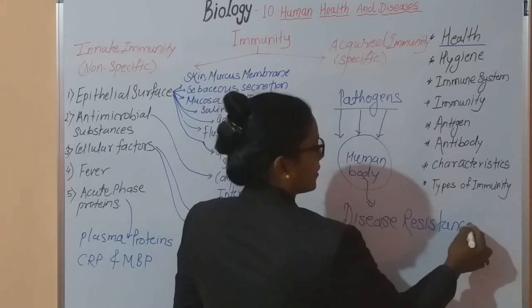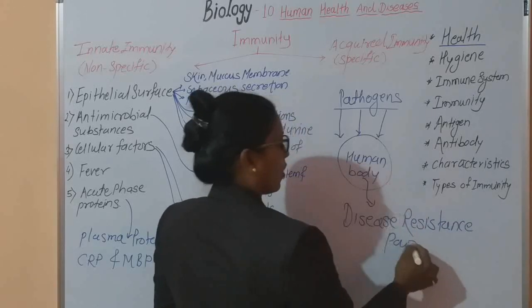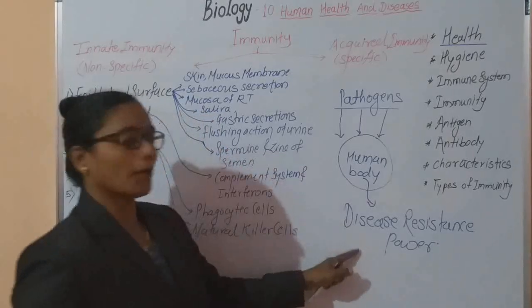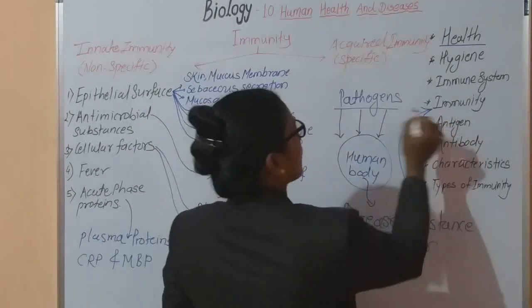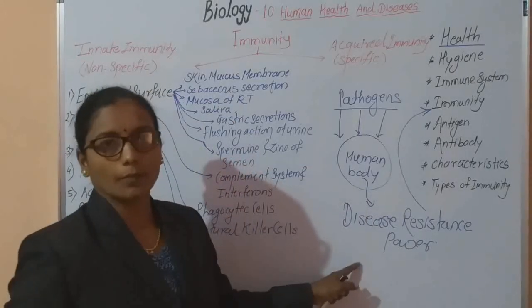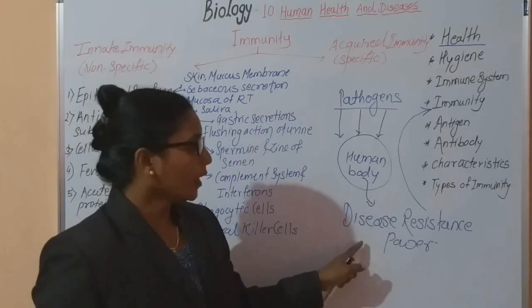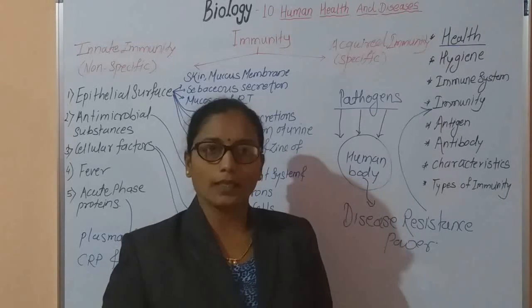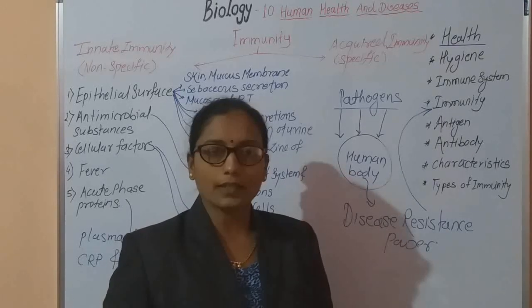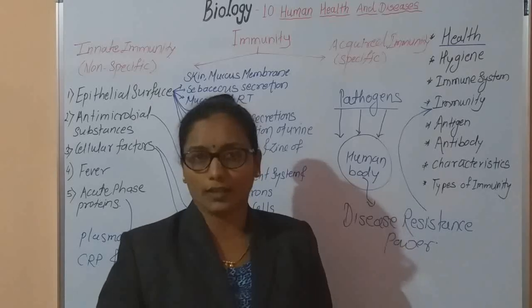This disease resistance power of the human body is called immunity. Now when a person's immunity is strong, the person is always healthy, and this health is defined by the World Health Organization.